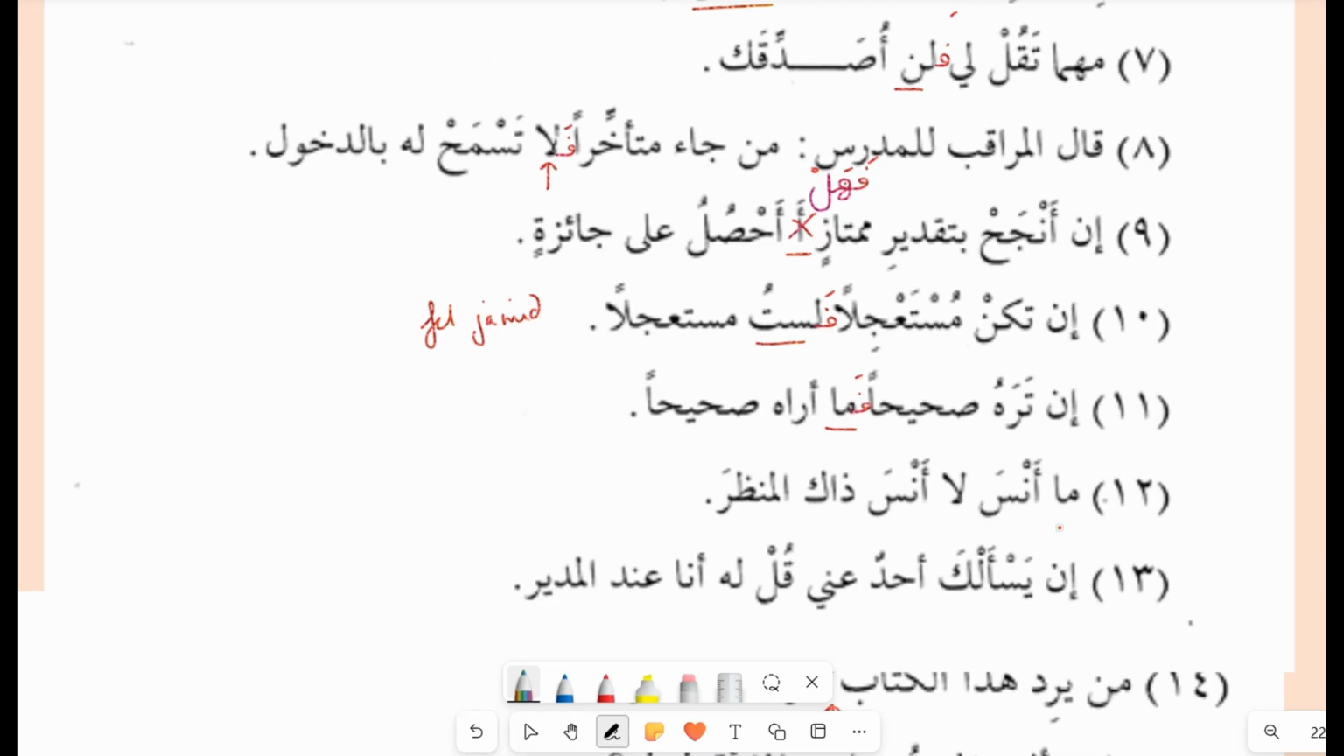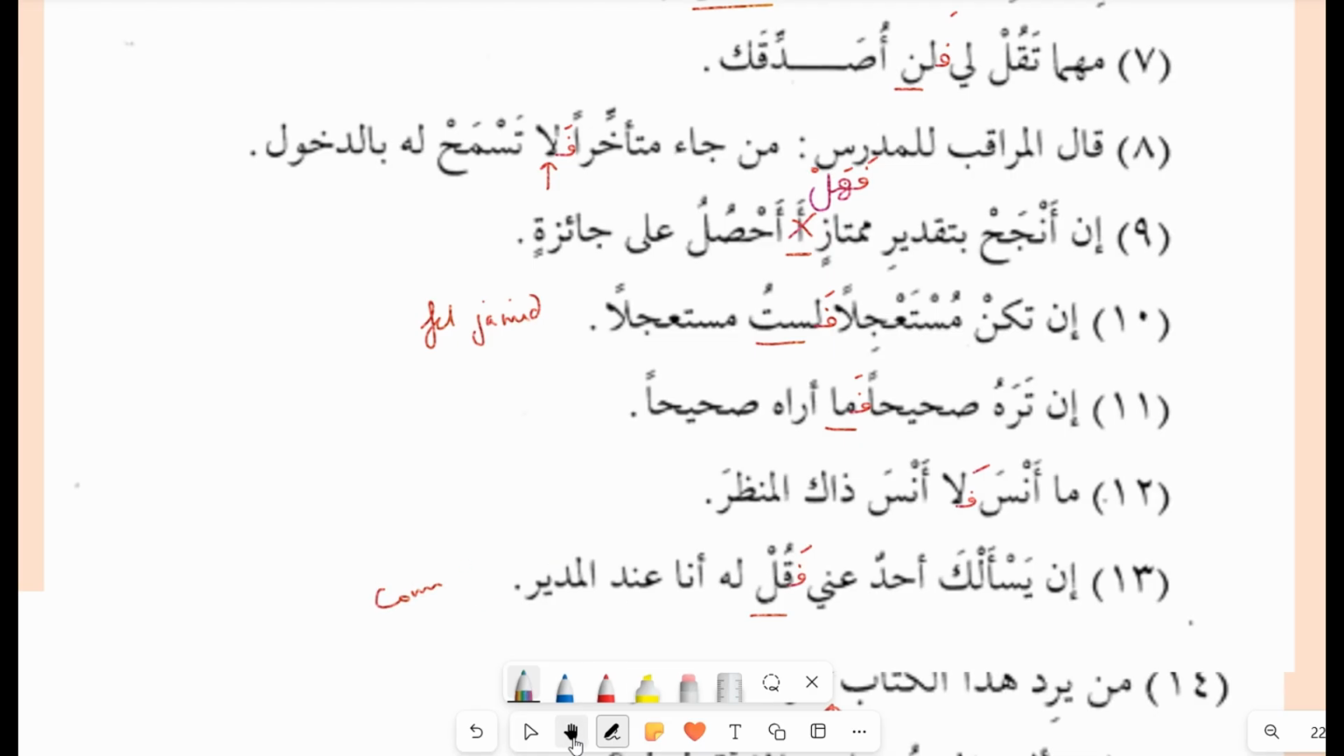Fa. Ma ansa, la ansa zaka. So there is a negating particle, it's a negating letter. In yas'aluka, yas'alka ahadun anni, qul lahu ana 'inda al-mudiri. So yes, there is a command, a simple command verb. So you have to add a fa.